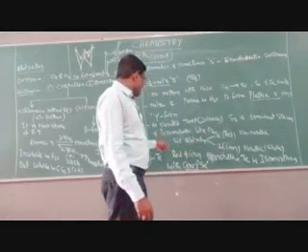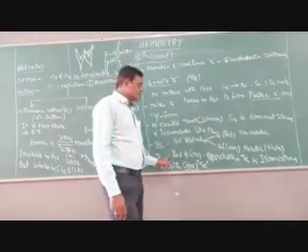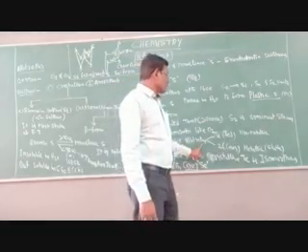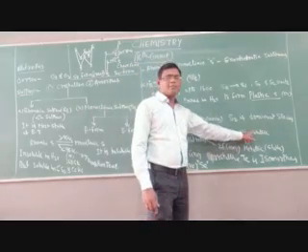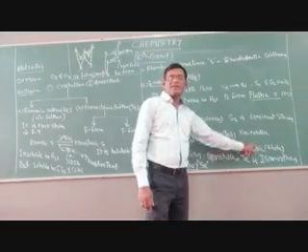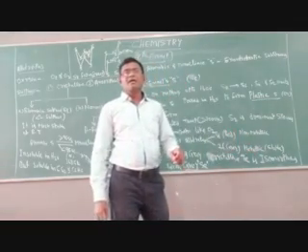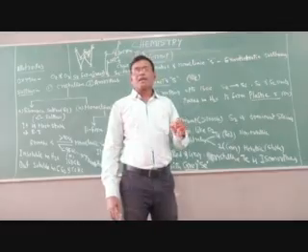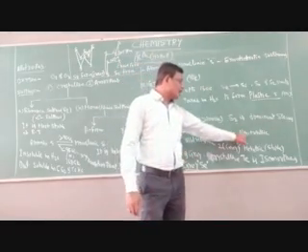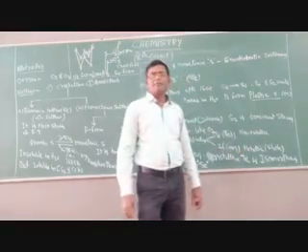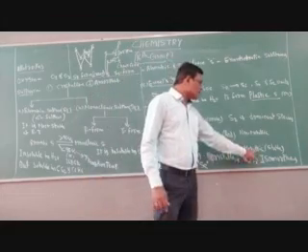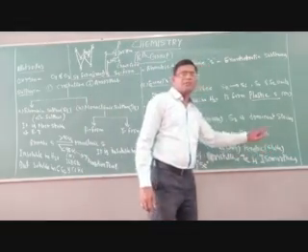Next, the remaining elements, selenium and tellurium. Selenium exhibits 6 types of allotropes. Out of 6, 4 are red color and non-metallic in nature, and 2 are grey color and metallic in nature. That's why selenium is one of the metalloids or semi-metals. Some allotropes are non-metallic, some are metallic. So which is the stable form? The metallic grey form is stable for selenium.